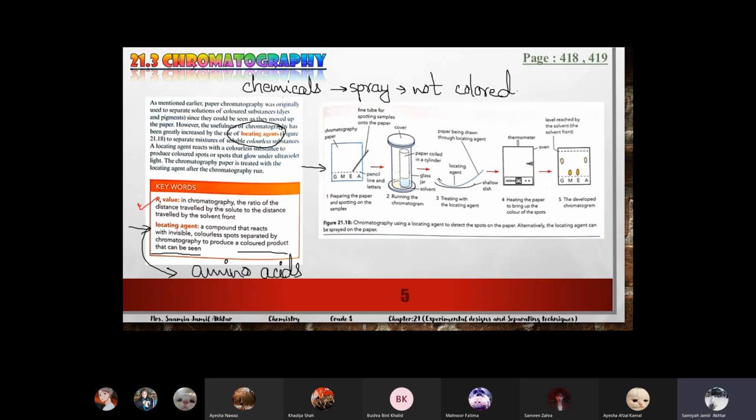For some of the examples of locating agents, last time I forgot to tell you, for amino acids we use ninhydrin. Ninhydrin is the name of a chemical used to locate amino acids. It reacts with the amino acids and they start showing different shades. So we'll put a spot of protein and perform chromatography on it. After the solvent has risen to the end point, if we still cannot see the colors of the amino acids, then we'll spray on it, and the colors will start to appear. So ninhydrin is used for amino acids.